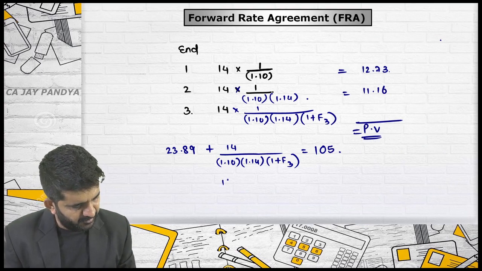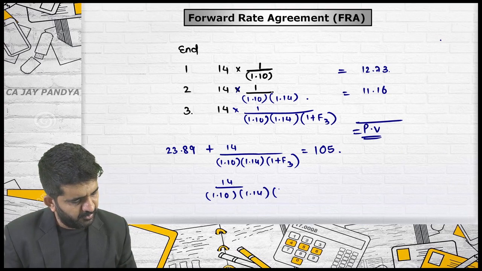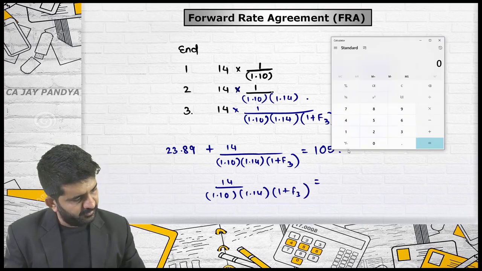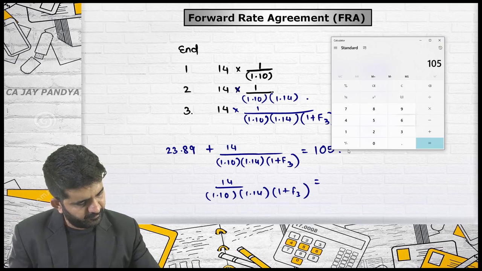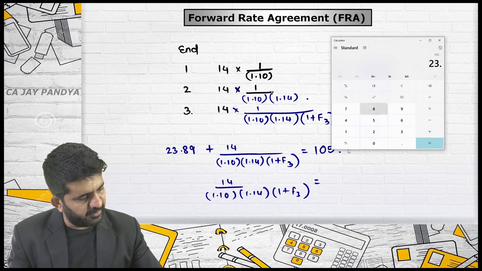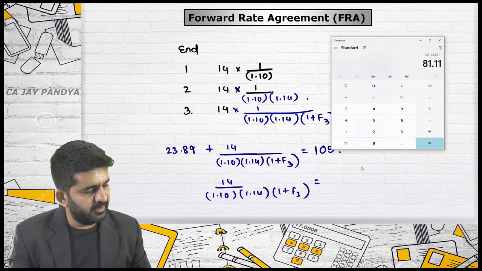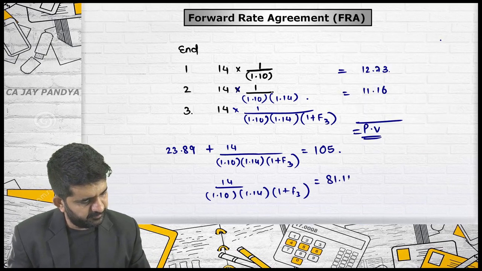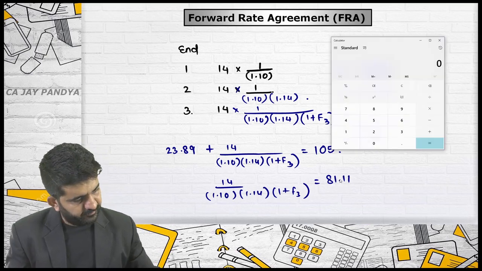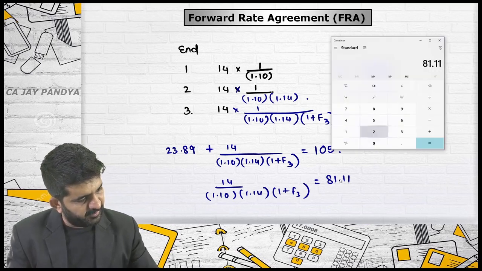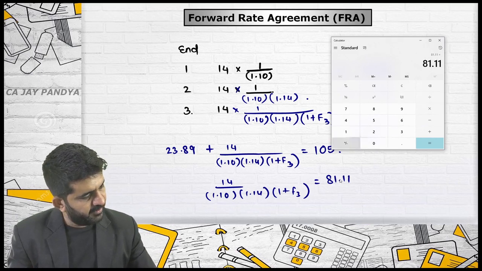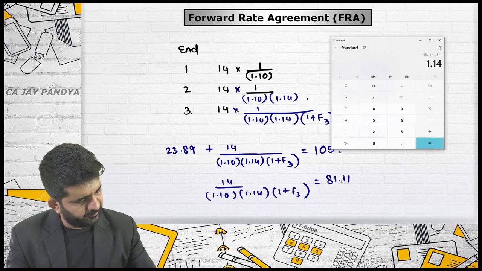Let me do it. 14 divided by 1.10, 1.14, 1 plus F3 is equal to 105 minus 23.89. It is 81.11. 81.11 multiplied by 1.1 multiplied by 1.14